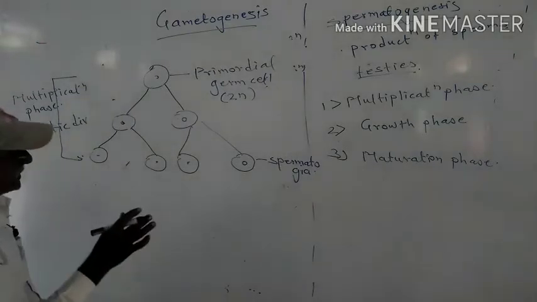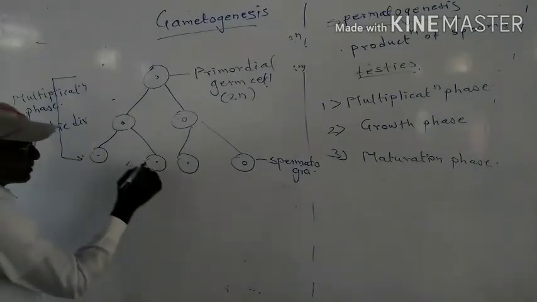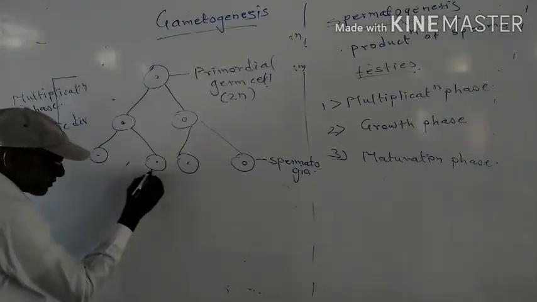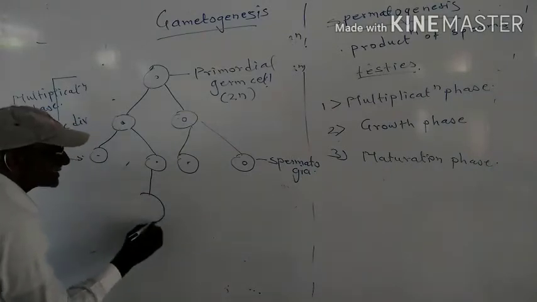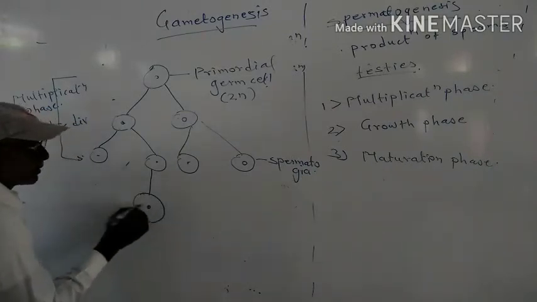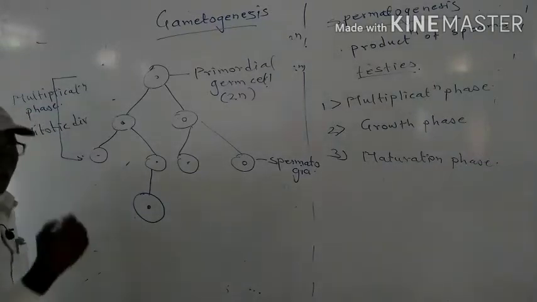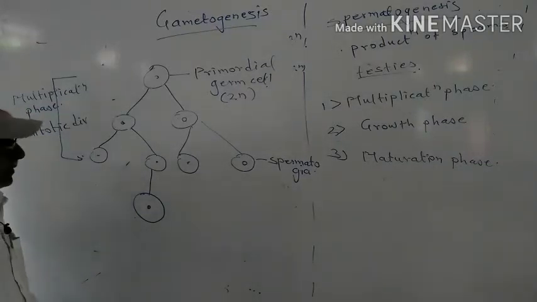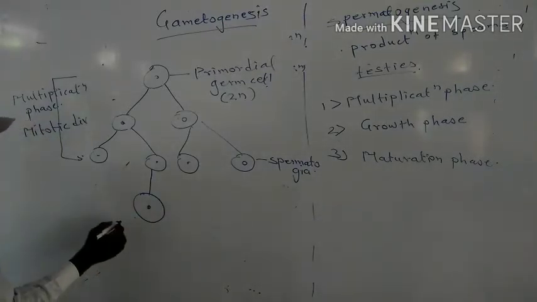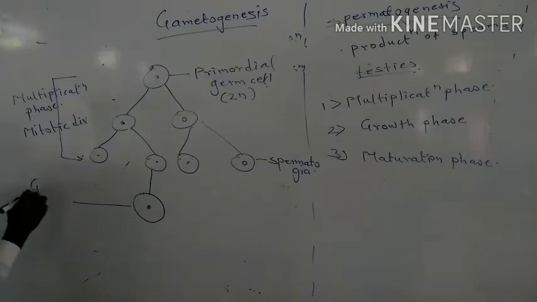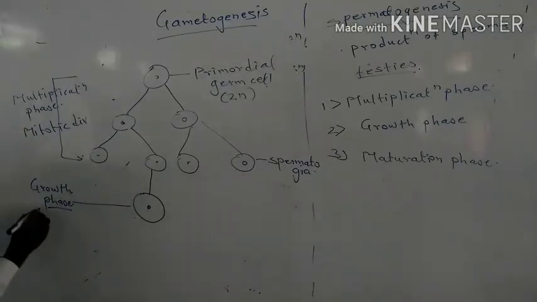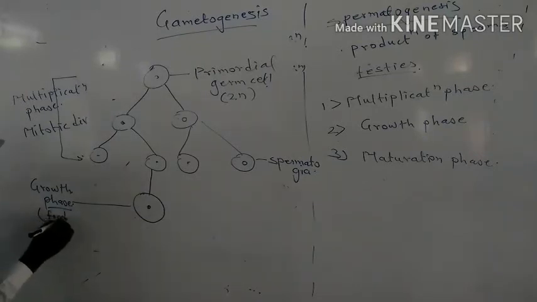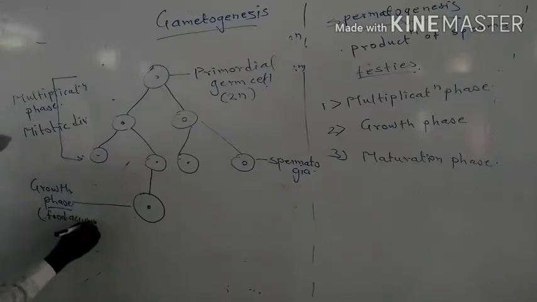Then after this, one of the spermatogonia grows in size due to the accumulation of food material. This happens in the second phase, that is the growth phase.